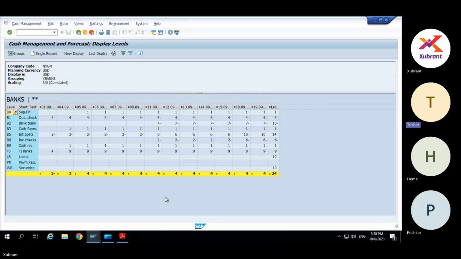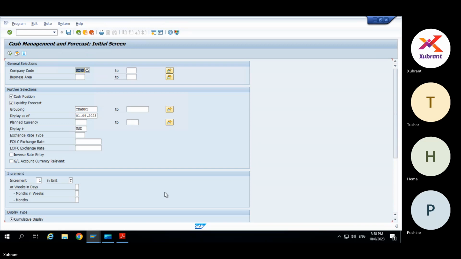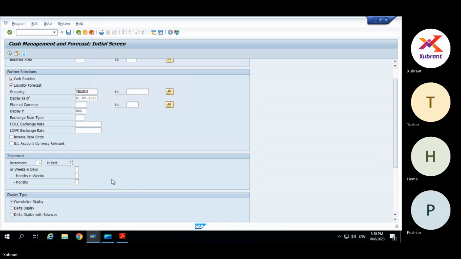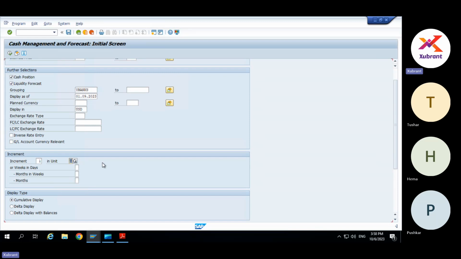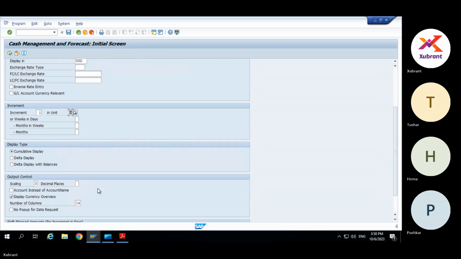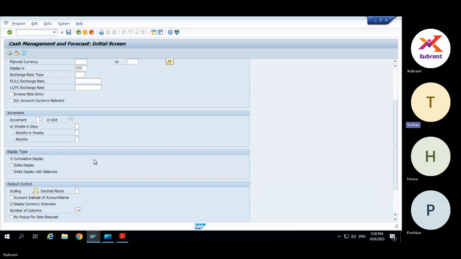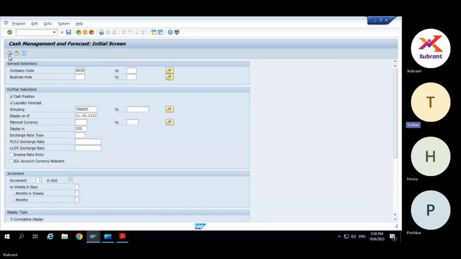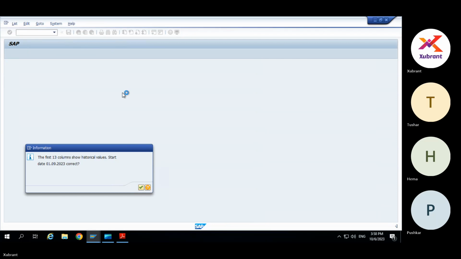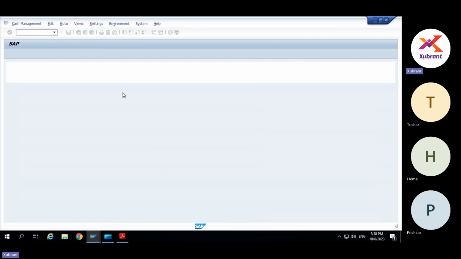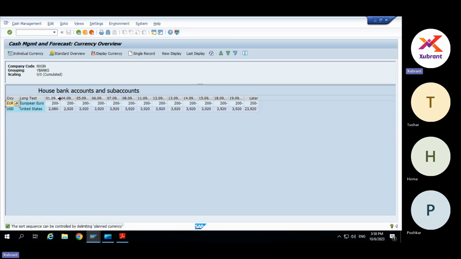See, here are all the levels. B1, B0, those are standard ones, F0. And where is that level then, which is there in configuration? Maybe I think it is displaying in thousands. That is days, weeks, month. Because for this FF7A, there is another config node, specifically in SPRO. Okay, I'll go there. Now it is showing you the amounts.